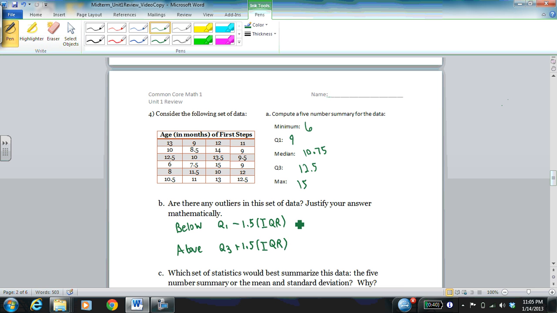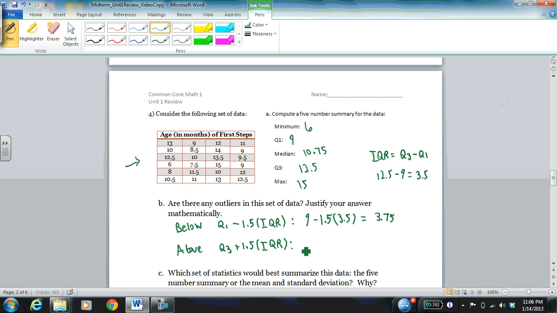So for this data set, that's going to be 9 minus 1.5 times the IQR, which is Q3 minus Q1. So 12.5 minus 9, which is 3.5. So anything below 9 minus 1.5 times 3.5, which is 3.75. I don't see any values that fall below that from this table here. So far so good. No outliers.